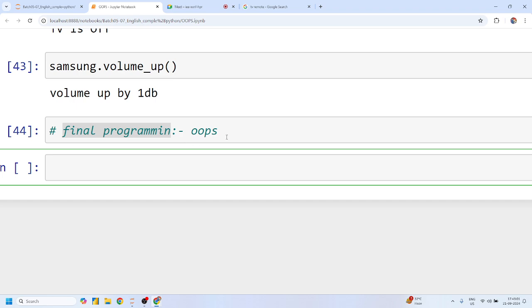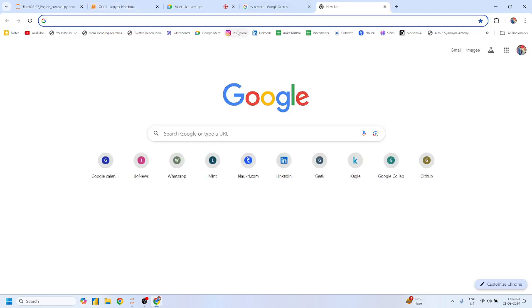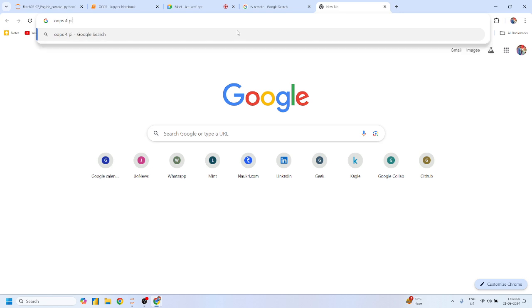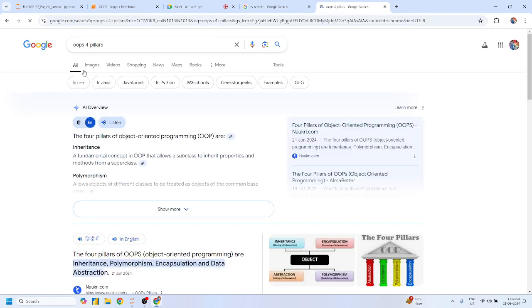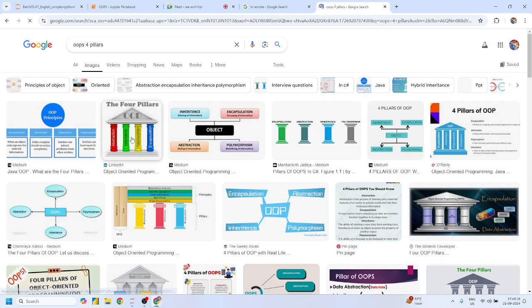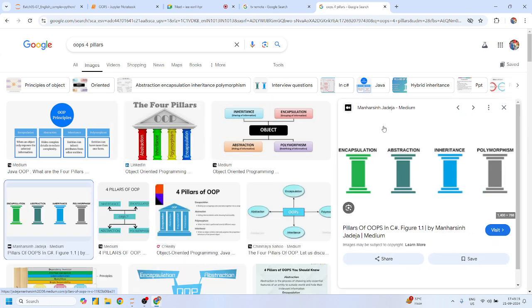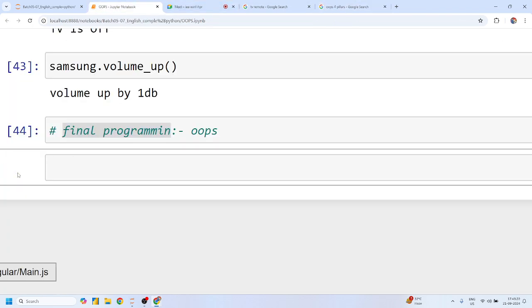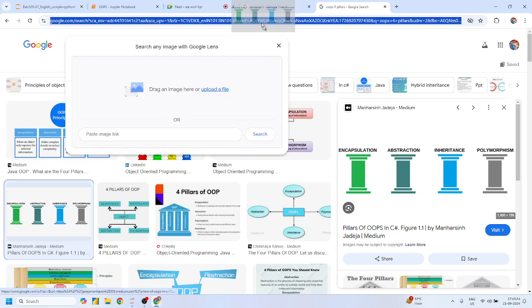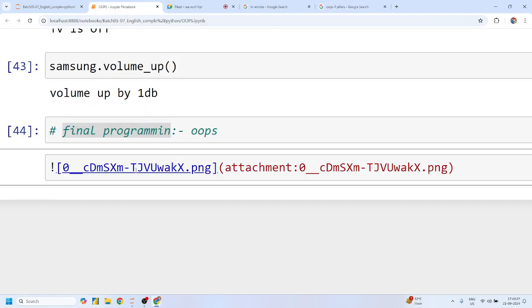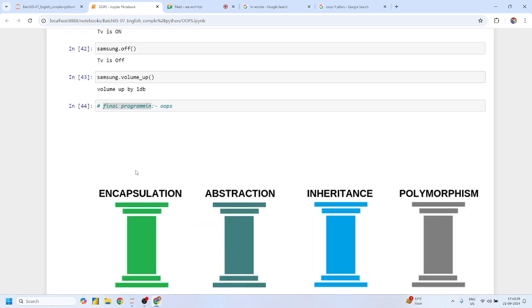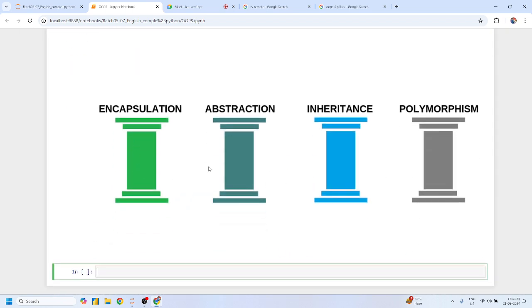Now, what are the four pillars of object oriented programming? These four pillars are nothing but different ways to write OOPS code. Let me copy this image and paste it here. There is no concept that encapsulation is the first pillar.